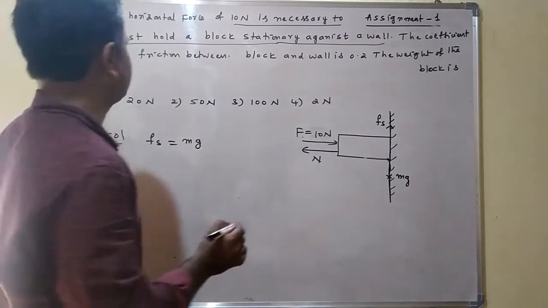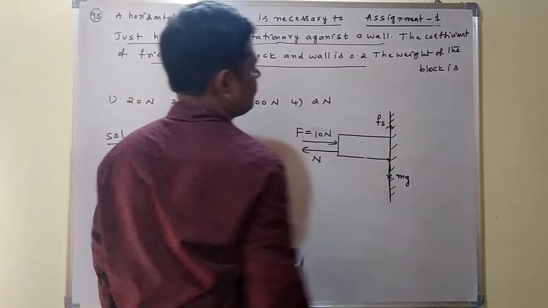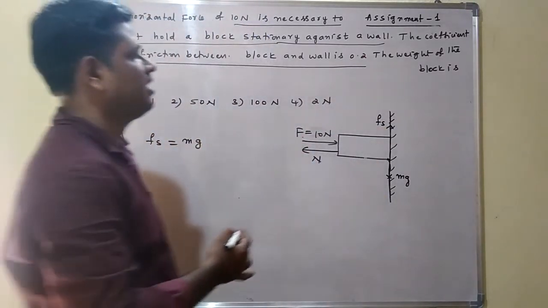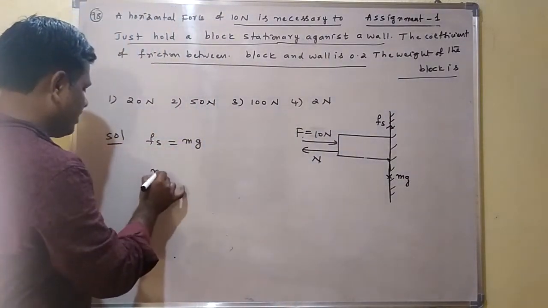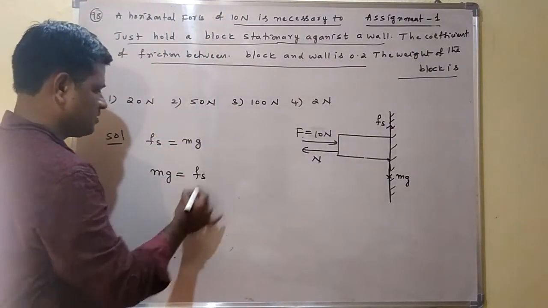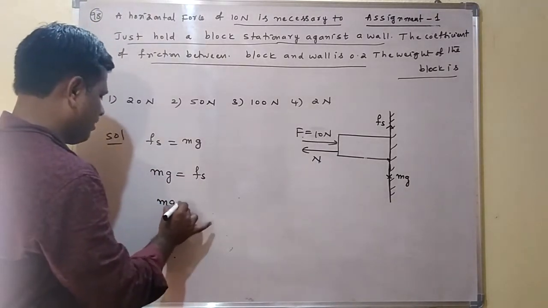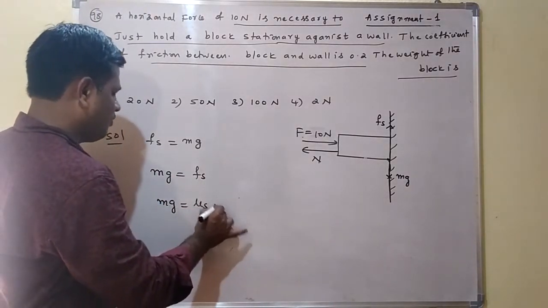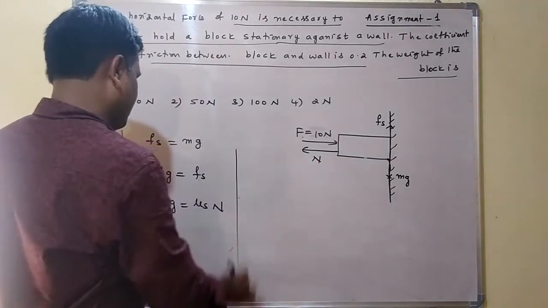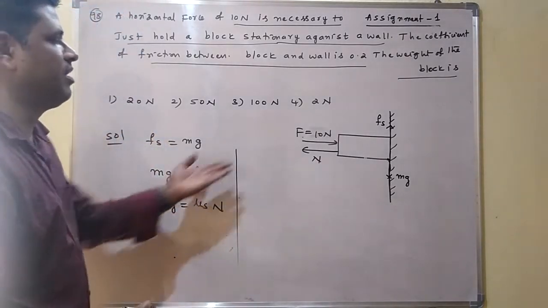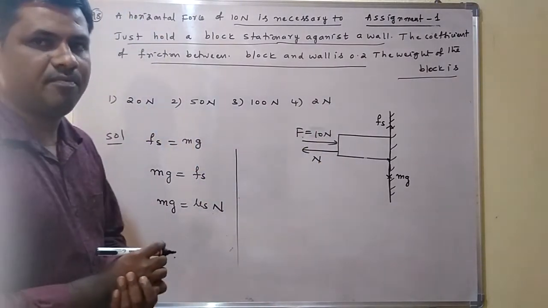But what is this question asking? The coefficient of friction is also given, 0.2. The weight of the block is asked, that is, mg. From this, mg is equal to Fs. We know that the frictional force Fs is equal to mu s into n, and mu s is given here. But n is equal to F, because n and F are in opposite directions with the same magnitude.